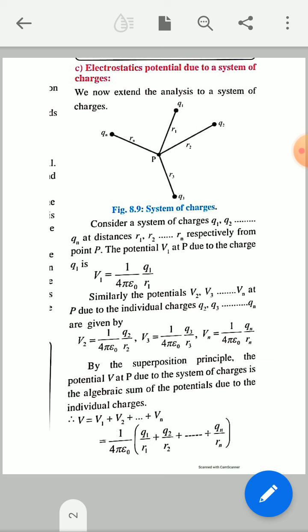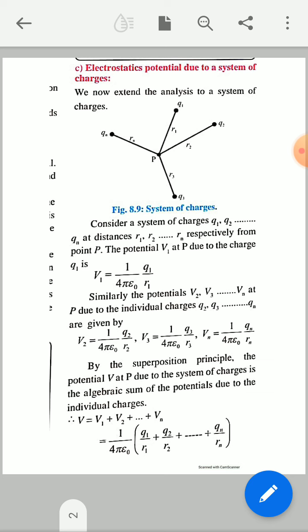Substituting the values of V1, V2, up to Vn in this equation, we can write V equal to 1 upon 4 pi epsilon 0 into the bracket Q1 upon R1 plus Q2 upon R2 plus Q3 upon R3 plus up to Qn upon Rn.